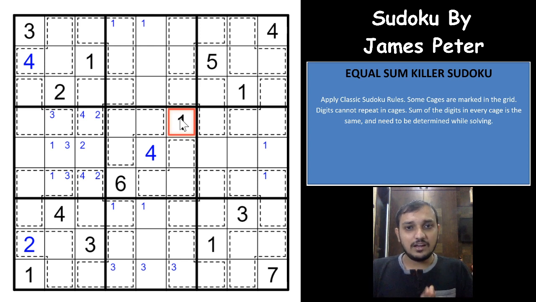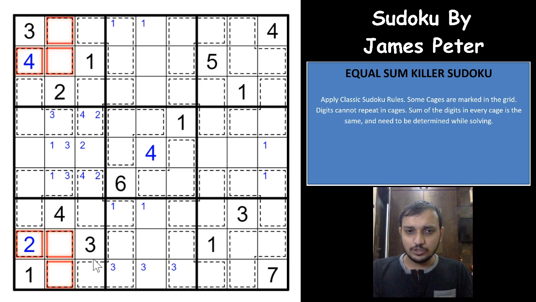Okay, and now coming on to the next part of the Sudoku, if you see these 2 cages at a stretch, let us take these 2 cages in total. You need to have 34 as the sum, 17 for each cage. That means these 6 will have to be 34, out of which 6 is already gone, 4 and 2. So 34 minus 6 is 28. So the sum of these 4 numbers will have to be 28.